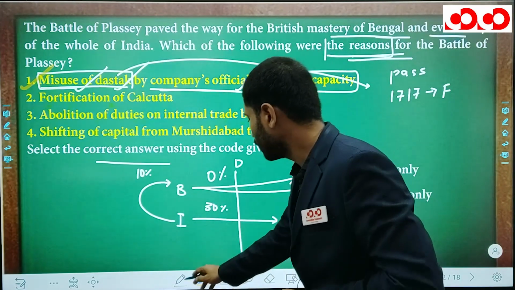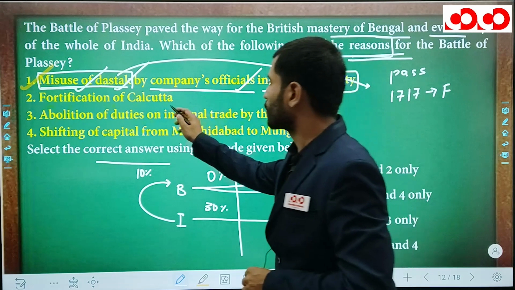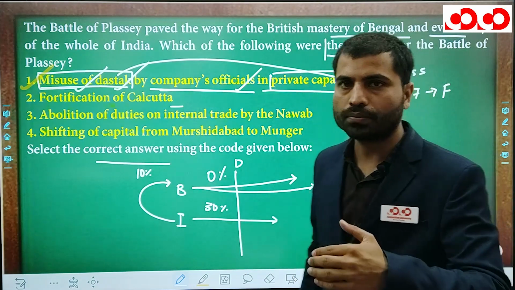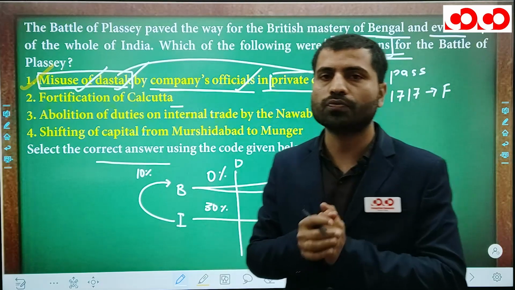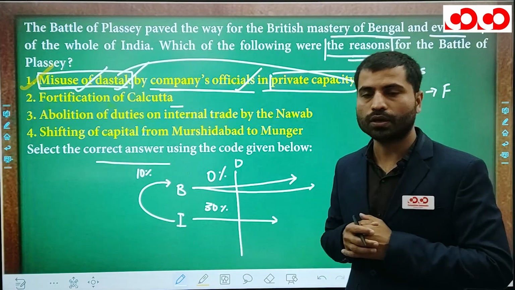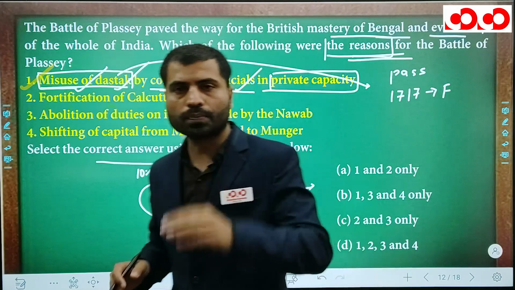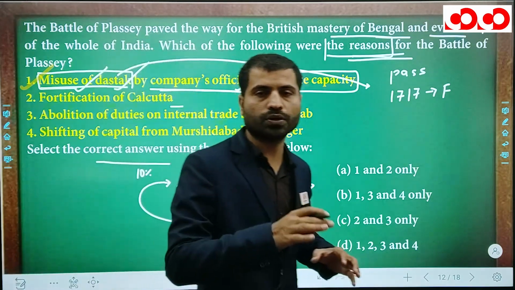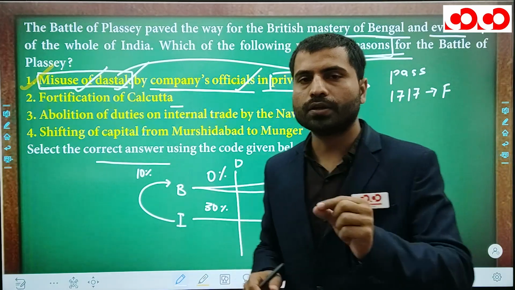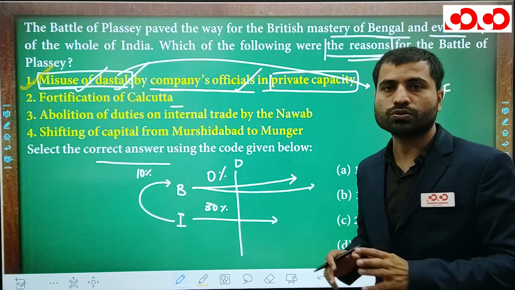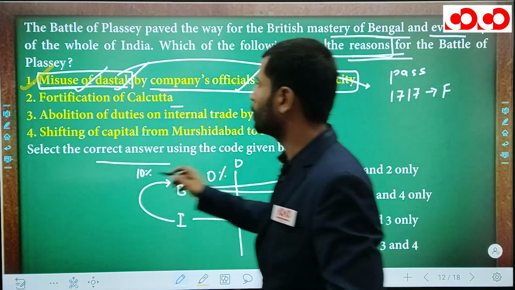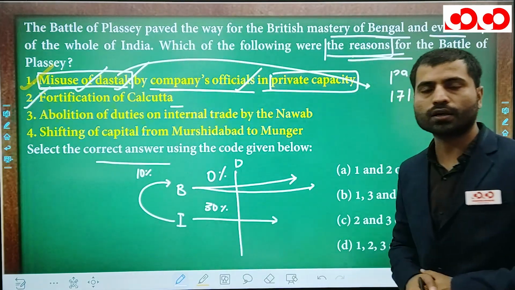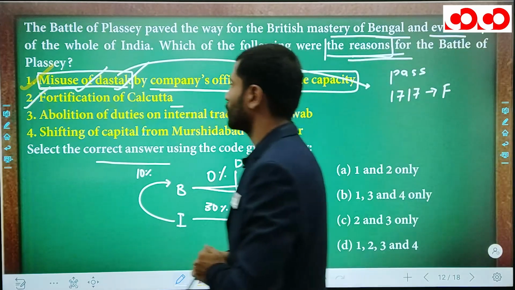Okay. Now next, fortification of Calcutta. Without permission of the Nawab Siraj-ud-Dawla, the English East India Company started fortifying its factories. Siraj-ud-Dawla told the French company and also the English East India Company not to fortify. But the French obliged and the English refused to do so. So this is also a prominent reason of the Battle of Plassey. Remember, fortification of Calcutta, and the second reason is misuse of dastak.